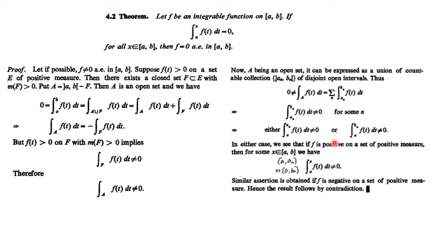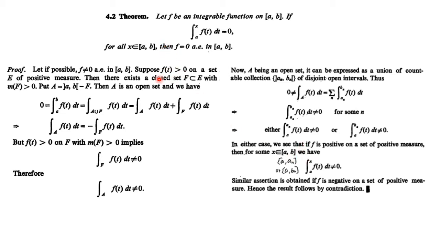So in each case, if this thing is non-zero, we get a contradiction because we are having the integral of f(t) going from a to x. This is 0 for every x belonging to the closed interval [a,b]. So if we choose a_n to be x or b_n to be x, we get this is non-zero, which gives you a contradiction, because given that this is 0 for every x, that means our assumption is wrong.